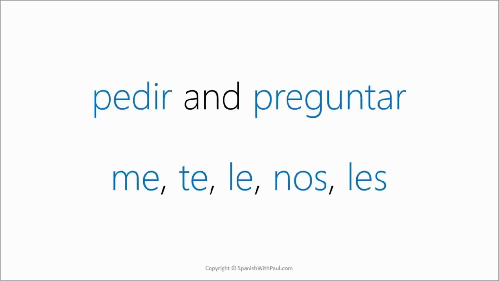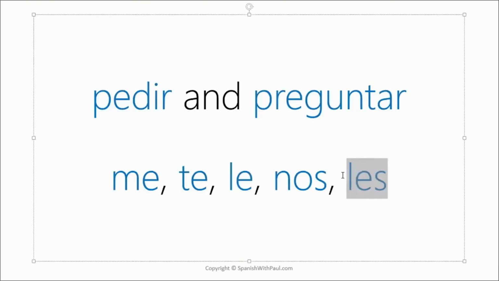The second thing to be aware of is that pedir and preguntar, they're going to take le and les in their pronouns. So, for example, say I'm going to request that he brings me another beer, right? I'm going to ask that he brings me another beer. I'm going to request it. So that would actually be I'm going to request to him, all right?